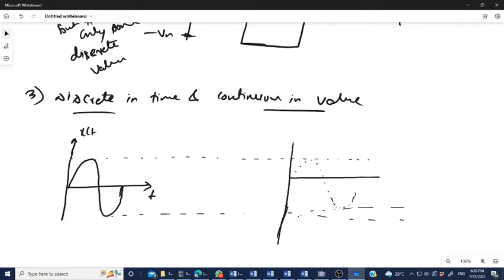Okay. So this is the sampled signal. This signal is known as the sampled signal.